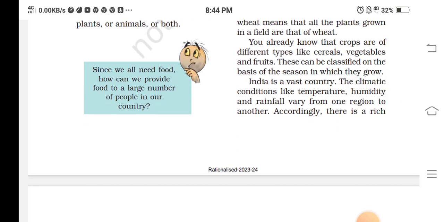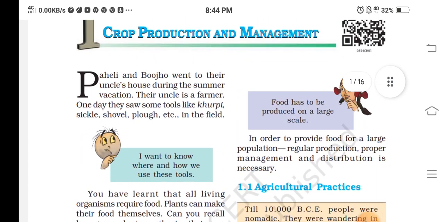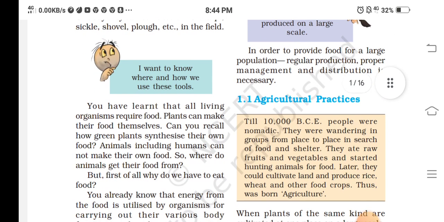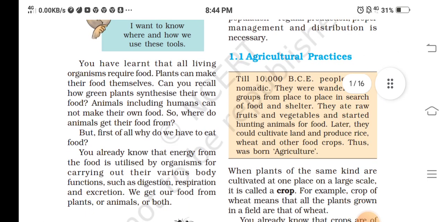Since we all need food, how can we provide food to the largest number of people in our country? Food has to be produced on a large scale. In order to provide food for large populations, regular production, proper management, and distribution are necessary.